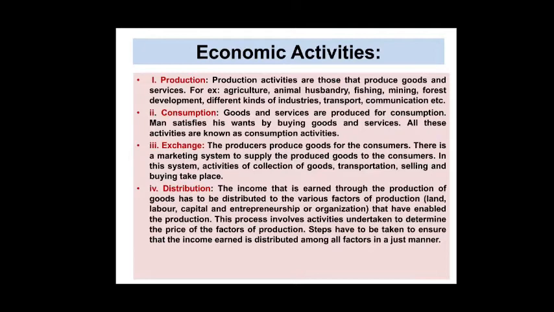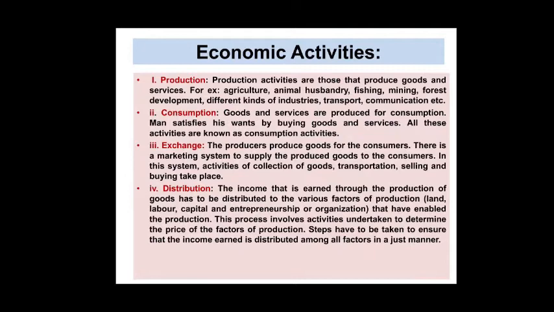So agriculture can produce food grains. Animal husbandry gives milk, ghee, and many things. Fishing also, mining also. That is only the production side, that is also one type of economic activities. So next one, consumption. Goods and services are produced for consumption. Why the production activity? A vast population is there, and production can satisfy their wants, so consumption is most important. Man satisfies his wants by buying goods and services. All these activities are known as consumption activities.